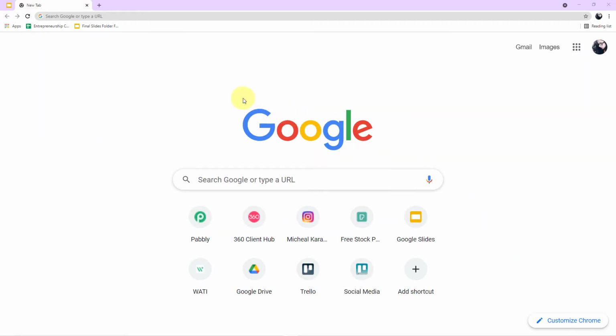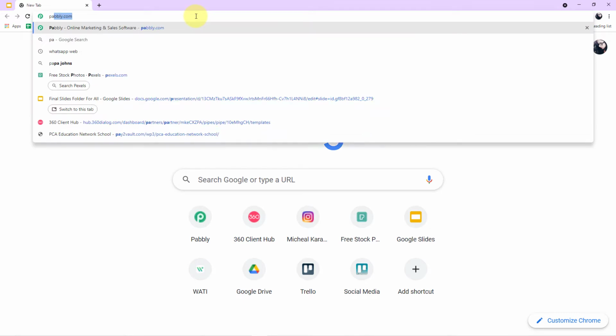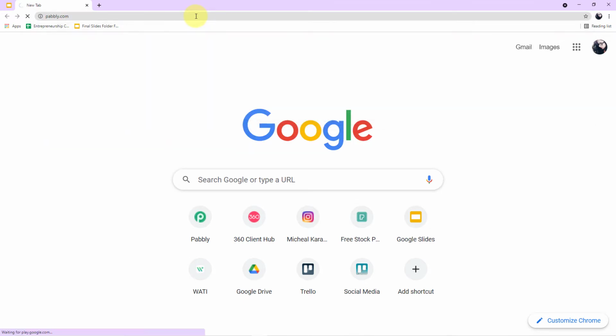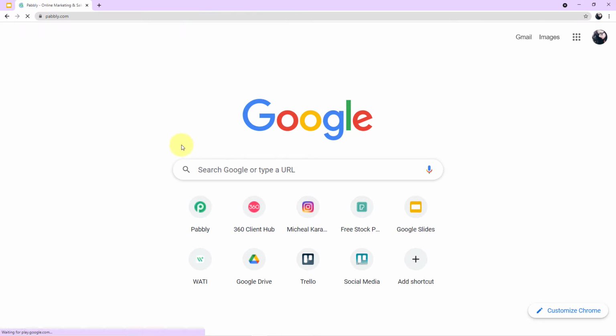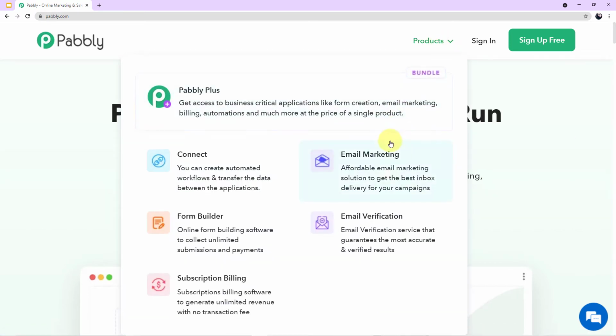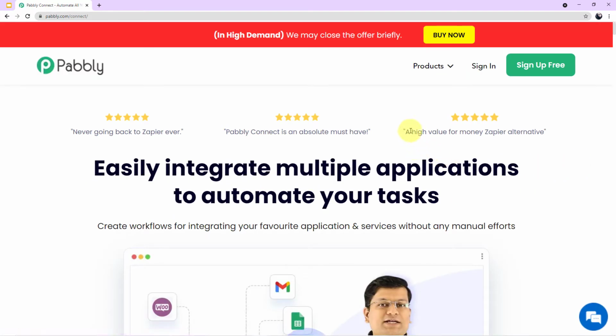Okay guys, to start with the process, you have to first open your browser, come to the search engine, and search for Pabbly. P-A-B-B-L-Y, remember. Pabbly. Okay, as you can see on my screen, this is the website page of Pabbly. Now what you have to do next is come on Product, and you can see all of the 5 applications offered by Pabbly. Today we are using Connect, so click on Connect. And we have reached the landing page of Pabbly Connect, as you can see on my screen.